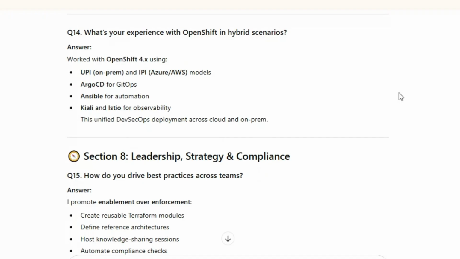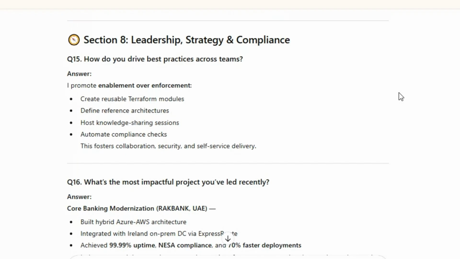Section 8: Leadership, Strategy, and Compliance. Q15. How do you drive best practices across teams? Answer: I promote enablement over enforcement. Create reusable Terraform modules. Define reference architectures. Host knowledge sharing sessions. Automate compliance checks. This fosters collaboration, security, and self-service delivery.